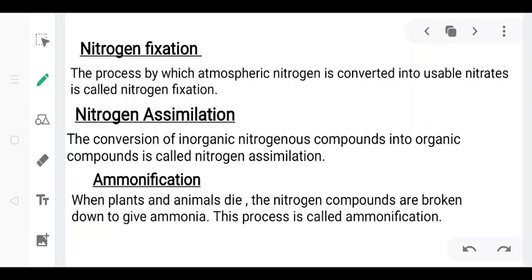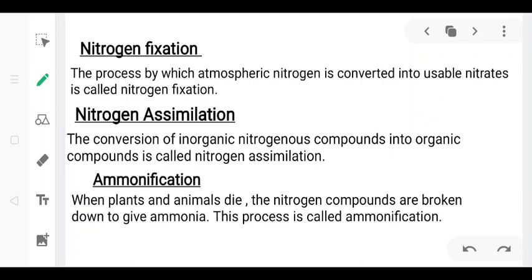The plants use the nitrogen present in the soil and make food or make protein. Okay, and now this is an organic compound. When the plants use those nitrogen compounds and convert them into food, it becomes an organic compound. So this is known as nitrogen assimilation.